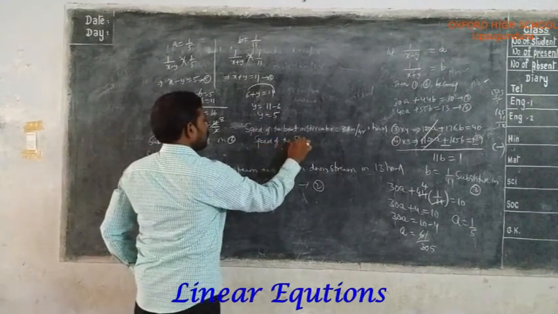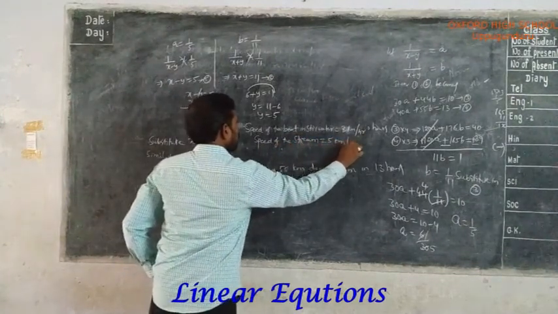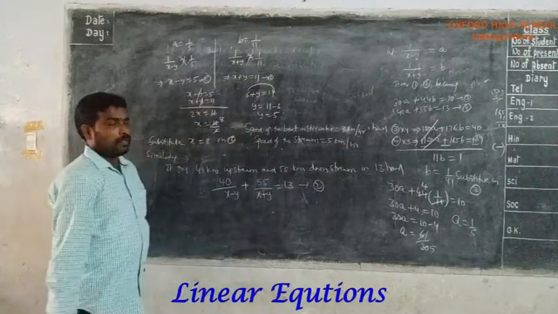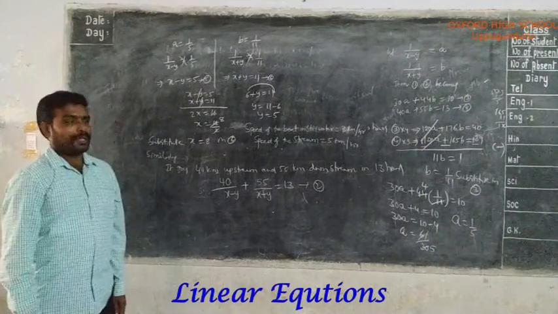Speed of the stream equal to 5 kilometers per hour. So in this way you can solve this word problem by using the reciprocal equation.